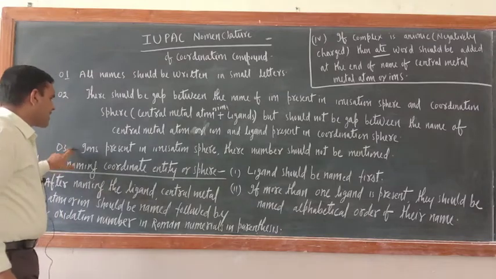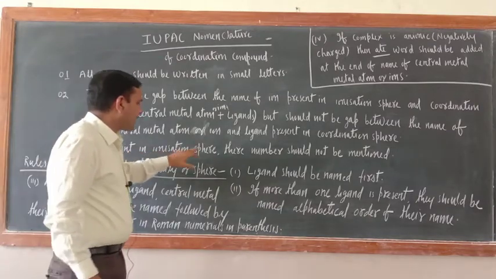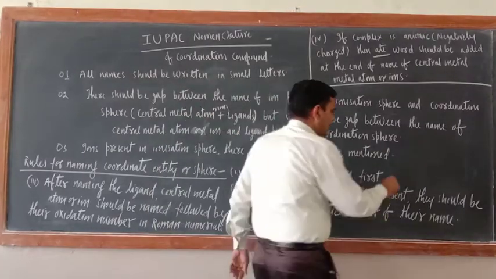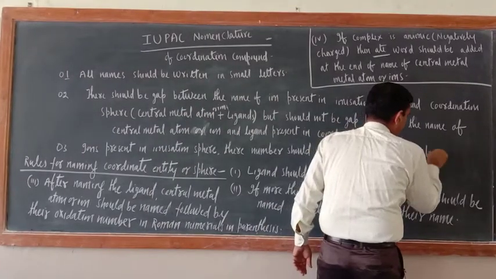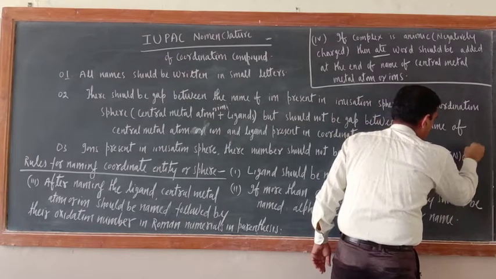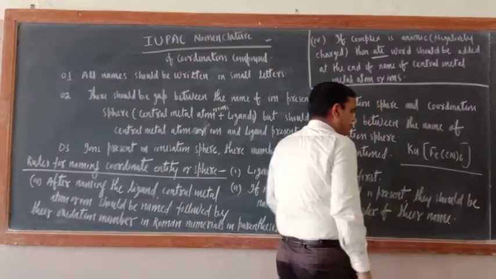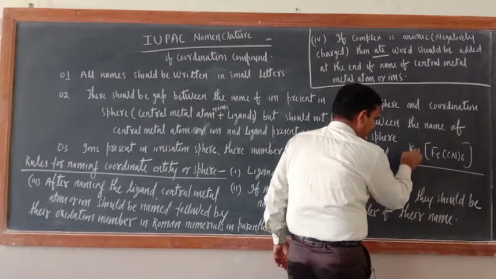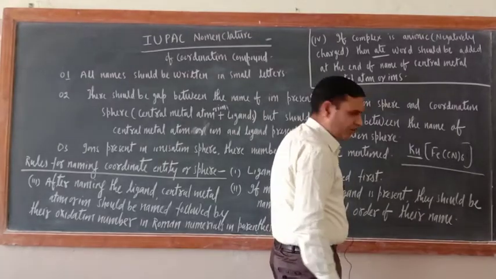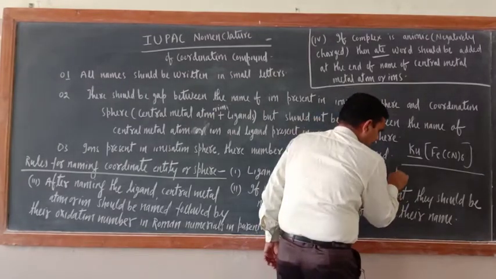Next one is, for ions present in the ionization sphere, their number should not be mentioned. Just try to understand. Suppose this is K4[Fe(CN)6]. So its name is, just see here. This is the ion which is present in the ionization sphere. What is the name of this one?